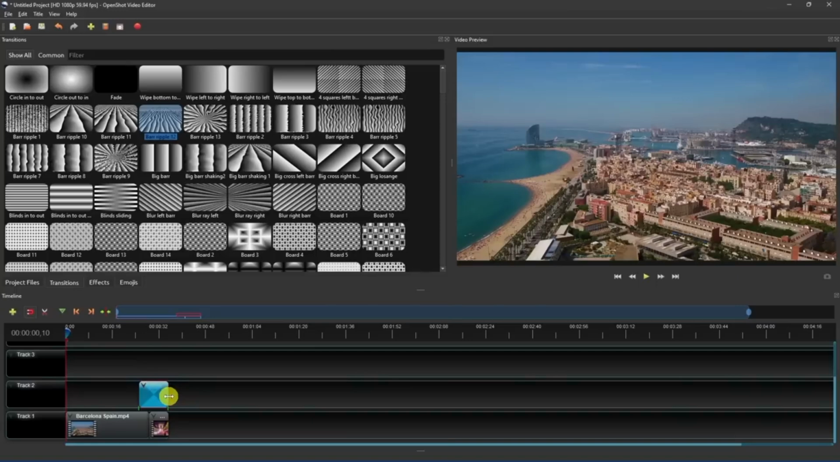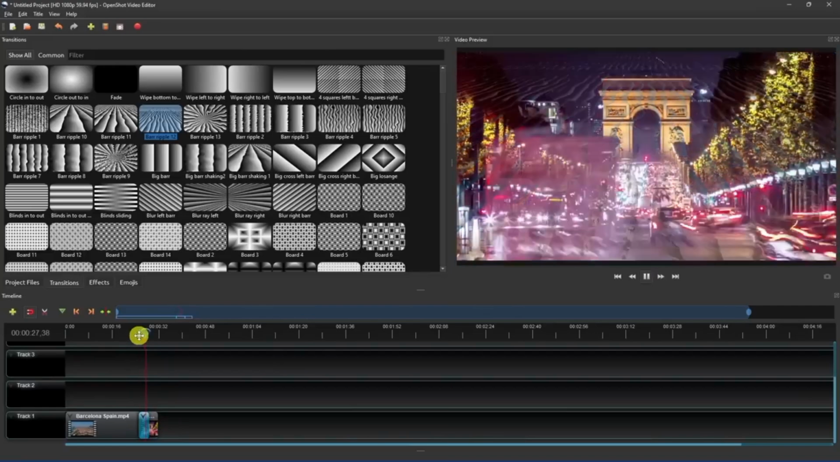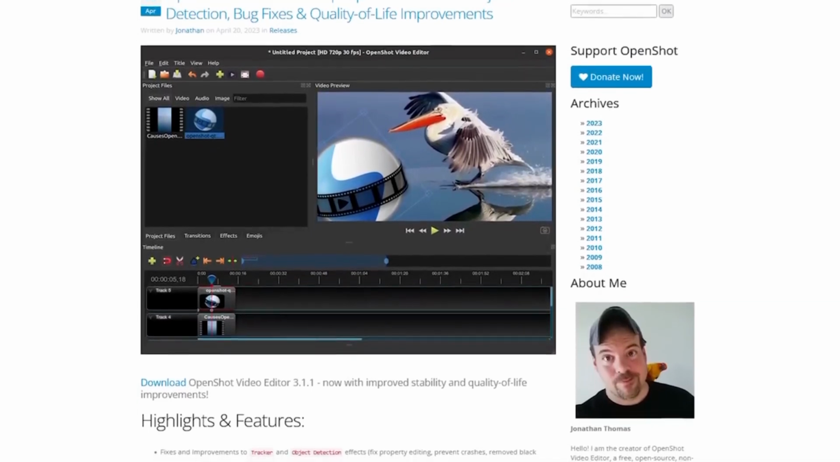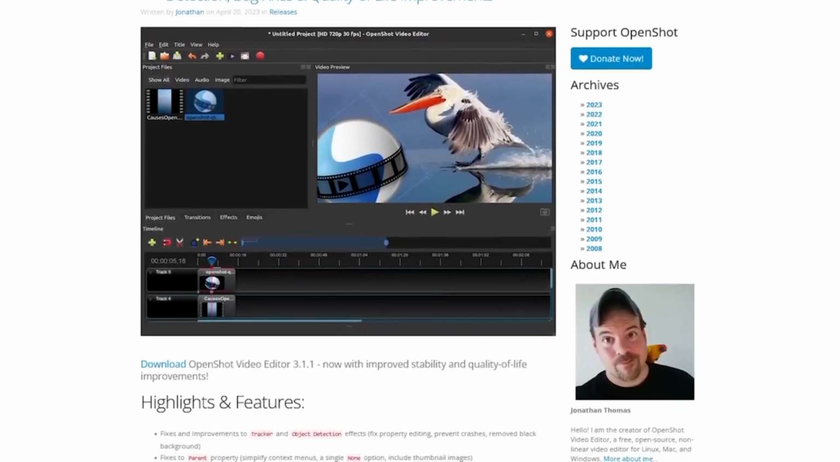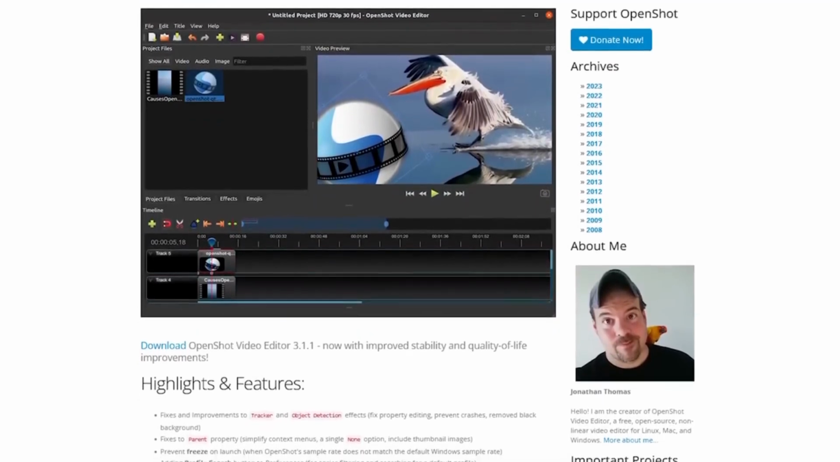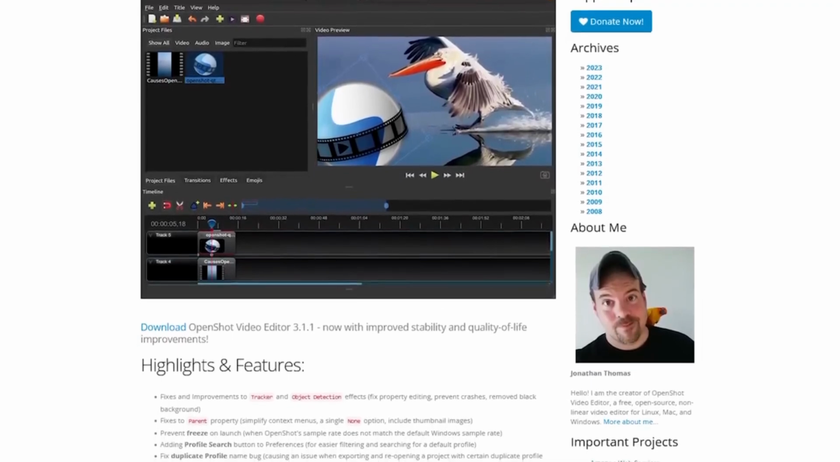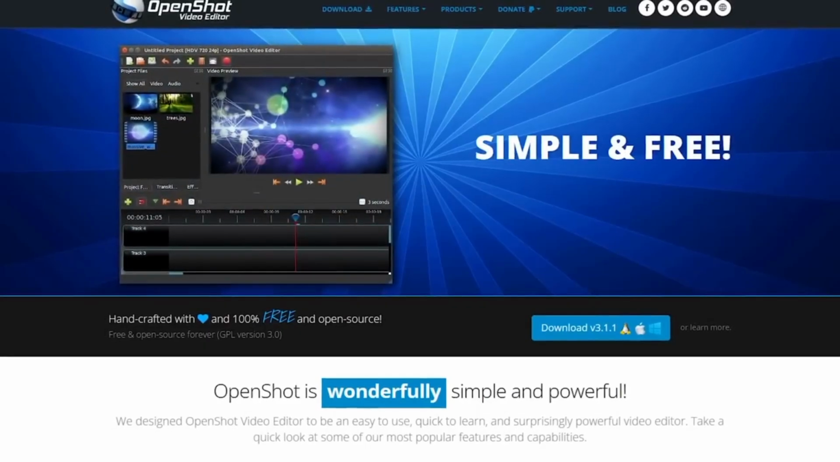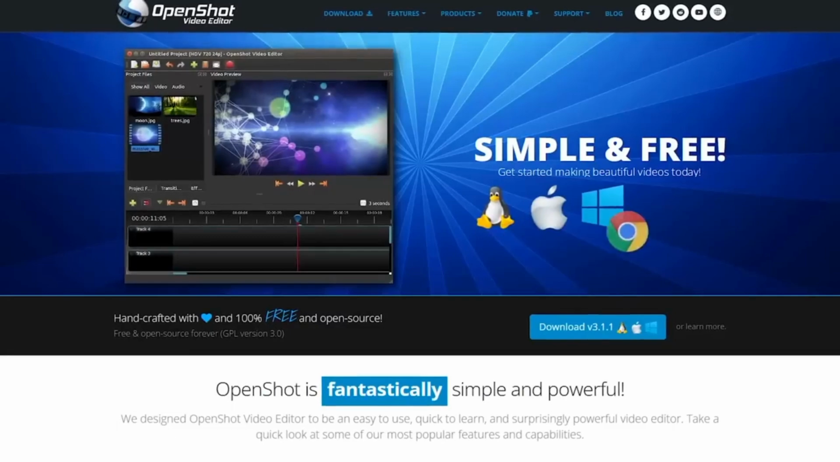One of OpenShot's significant advantages is its cross-platform support, available on Windows, Mac OS, and Linux, ensuring a consistent experience across different operating systems. The software is continually updated and improved by a dedicated community of developers, providing new features and ensuring stability. Overall, OpenShot is an excellent choice for anyone looking to produce high-quality videos without the need for expensive, proprietary software. Its blend of simplicity and powerful features makes it suitable for creating everything from simple home videos to complex projects.